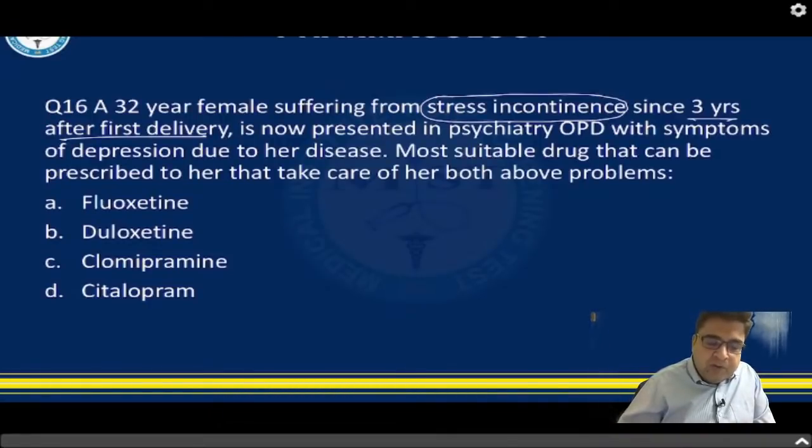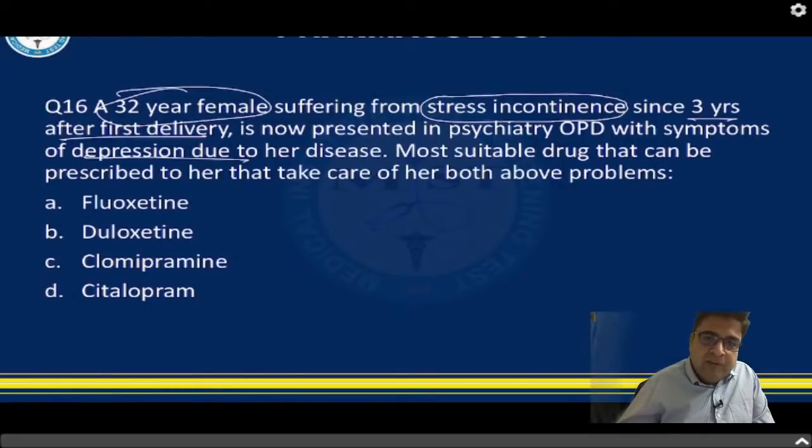Because of this problem, she remains depressed. Now you have to start a medicine that will take care of both problems: depression symptoms as well as stress incontinence.